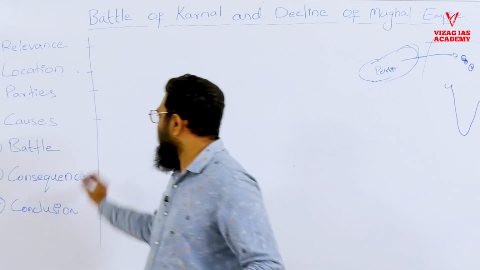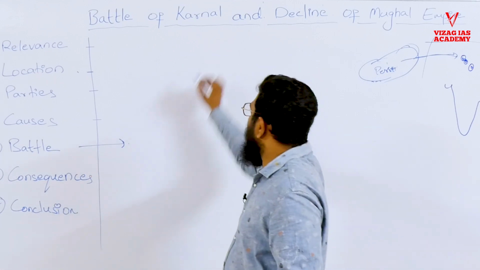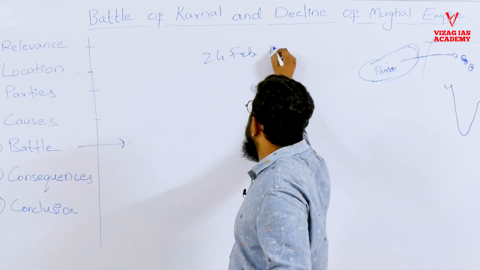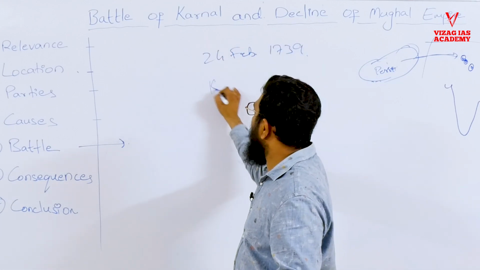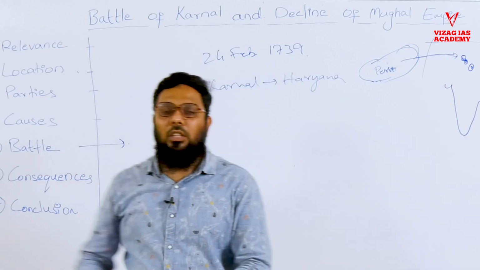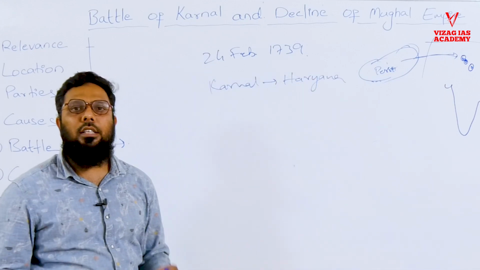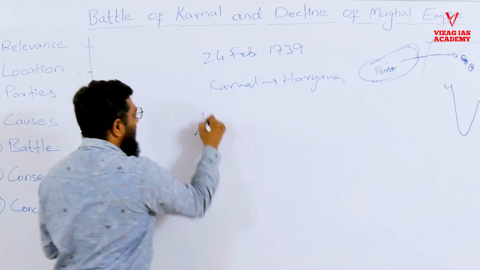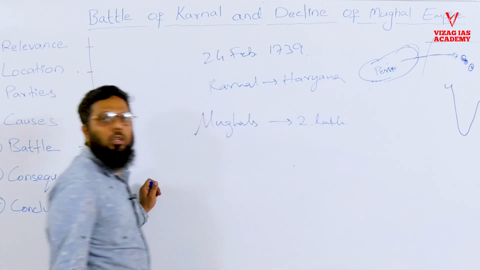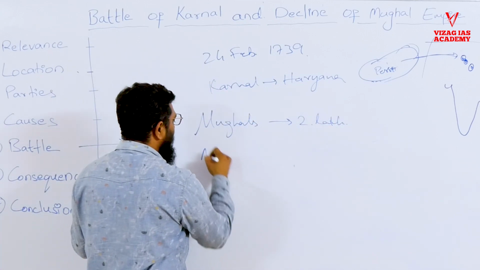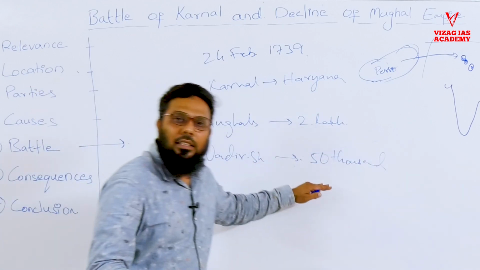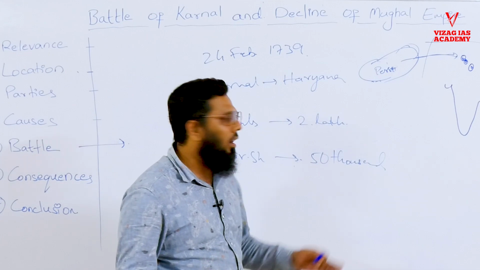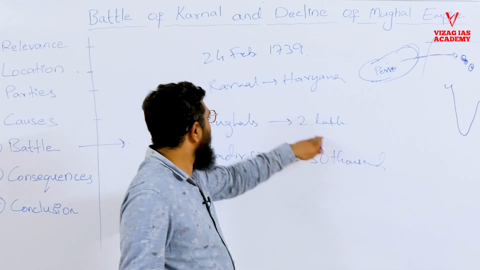Now we'll discuss the battle. As you have already seen, we know the date, 24th Feb 1739. Where was the battle fought? We already know Karnal. Where is it? Haryana. Now the striking feature of this battle is the number of forces. Mughals had around 2 lakh soldiers, whereas Nadir Shah had only 50,000. Nadir Shah had approximately a quarter of the army compared to Mughals.